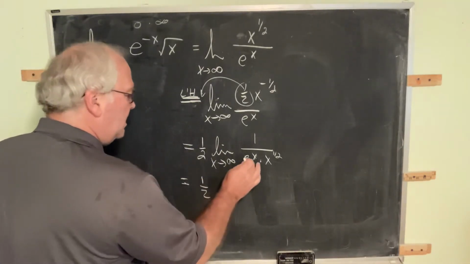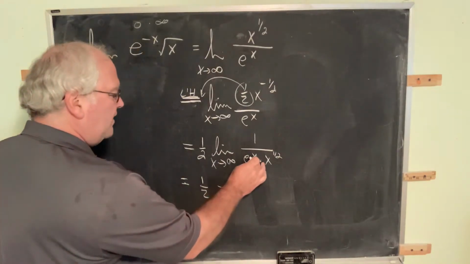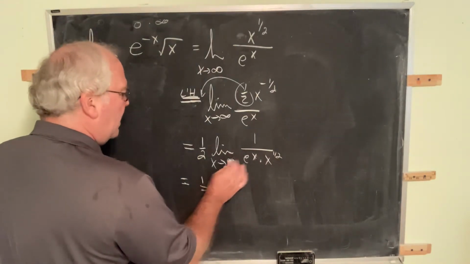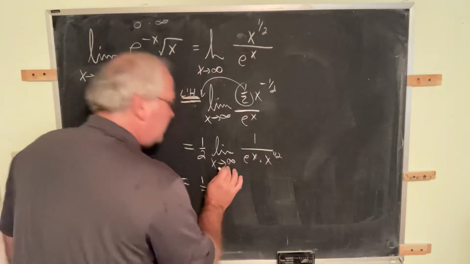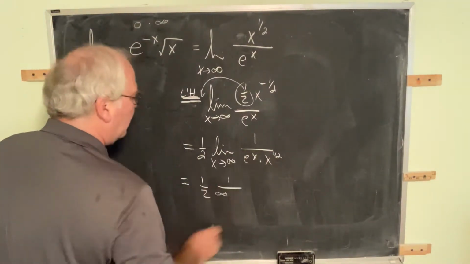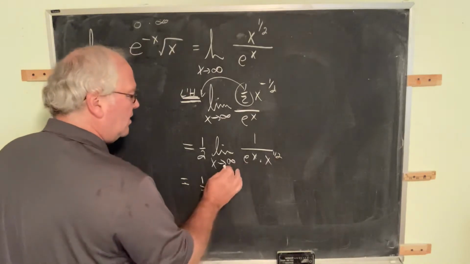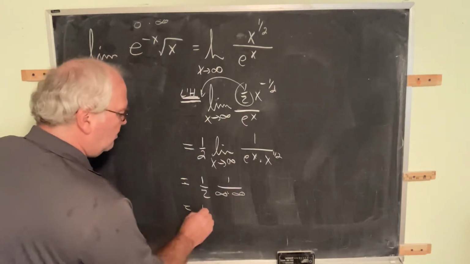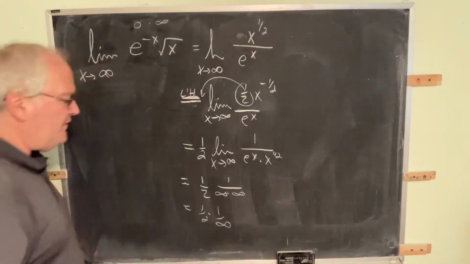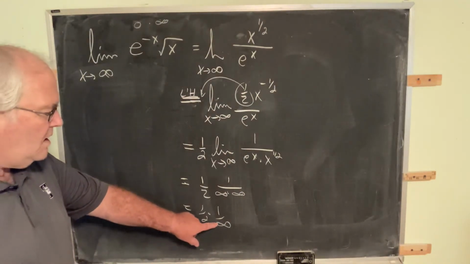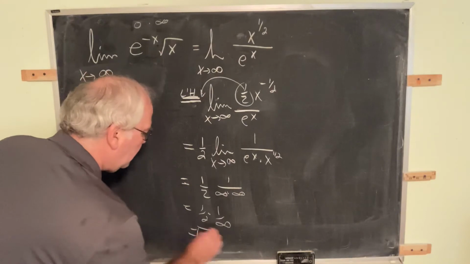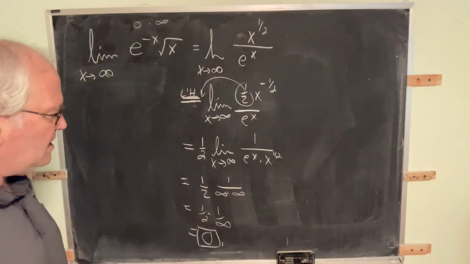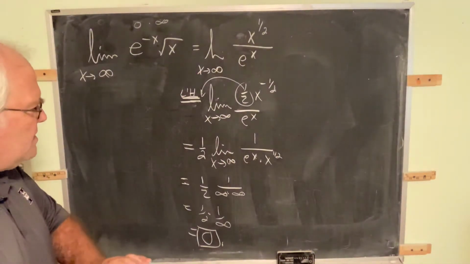As x goes to infinity, this is 1 over e raised to the infinity power, which is infinity, times x to the 1/2. Infinity raised to the 1/2 power is still infinity. And so this is 1/2 times 1 over infinity. In our infinity arithmetic, that value is 0. 1/2 times 0 is 0. So that part should be relatively straightforward. This is our infinity arithmetic, and we're going to look at a few more infinity arithmetic problems here in just a bit.